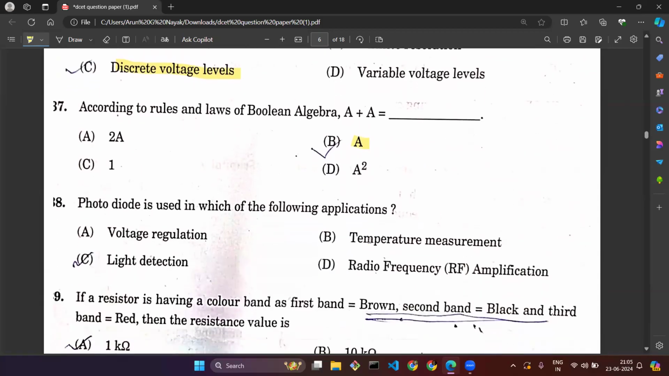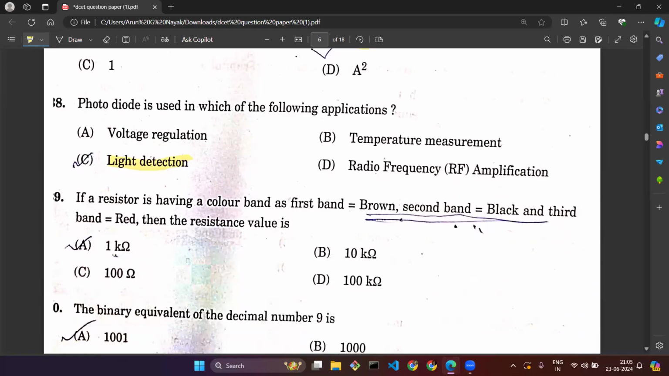Question number 38. Photodiode is used in which of the following application? So photodiode is always used whenever we want to detect light, like in IoT devices or anywhere, whenever you want to detect some light, we will be using photodiode. Question number 38, correct option, option C.